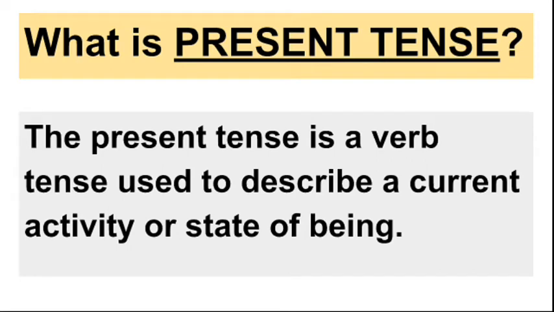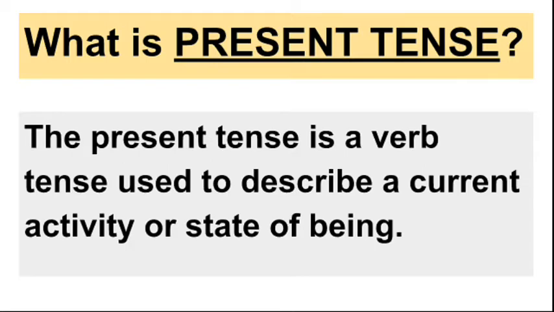First let us see what is a present tense. The present tense is a verb tense used to describe a current activity or state of being. In Hindi, we call it Vartaman Kal. So whatever is happening currently or whatever is happening now, that comes under the category of present tense. Also, students, universal truth and habitual actions, they too are a part of present tense.